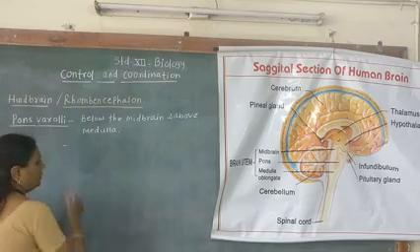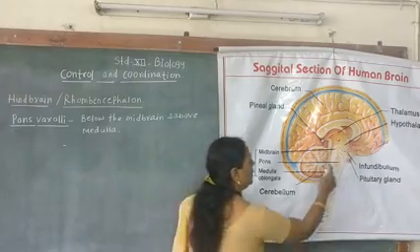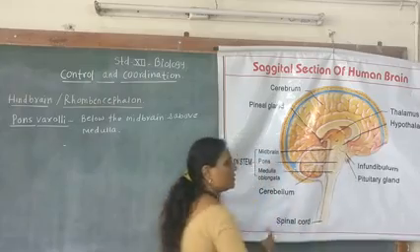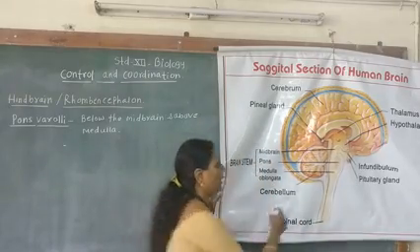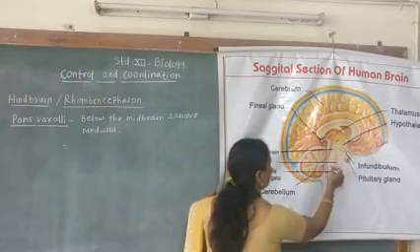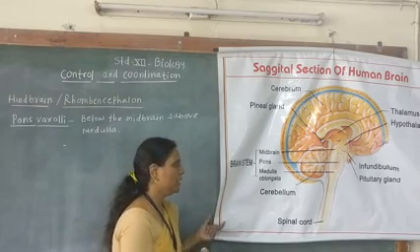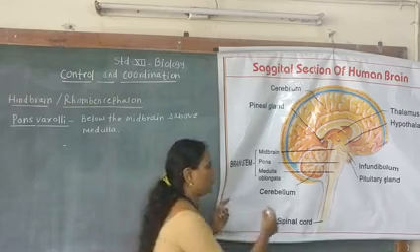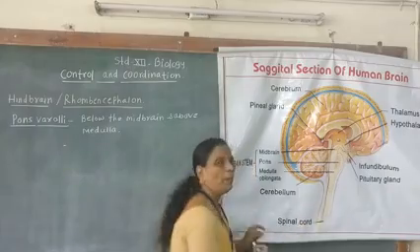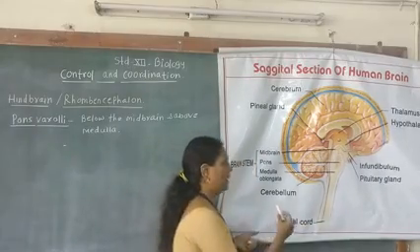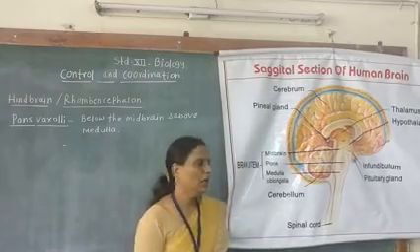Now the pons varolii is a short, thick mass which consists mainly of transverse nerve fibers, and these fibers connect the cerebrum to the lower parts of the brain.